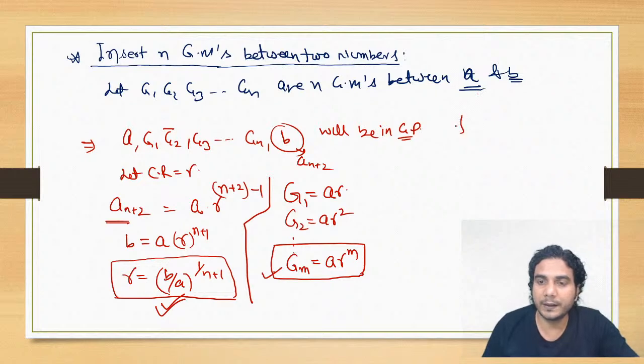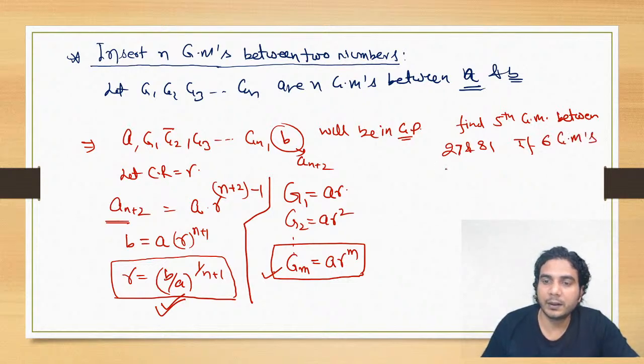Like, find the fifth geometric mean between 27 and 81, if 6 geometric means are inserted.